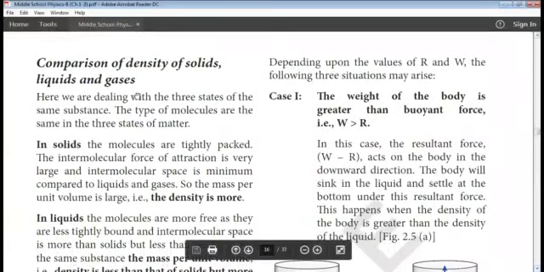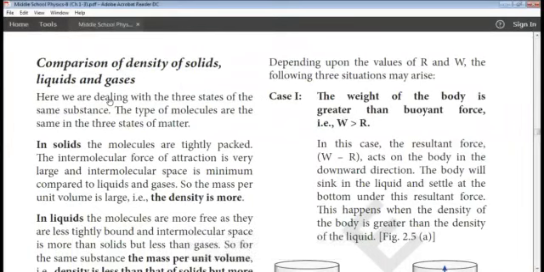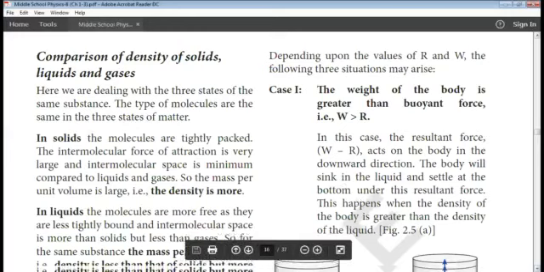Next one, comparison of density of solids, liquids and gases. So we already know about the three states of matter, that is solids, liquids and gases. In solids, the molecules are tightly packed, they are closely packed, and you know that the intermolecular force of attraction is very large and intermolecular space is minimum. We can say that least intermolecular space. And so the mass per unit volume will become more. When the mass per unit volume increases, the density increases. So the density of solids is more.